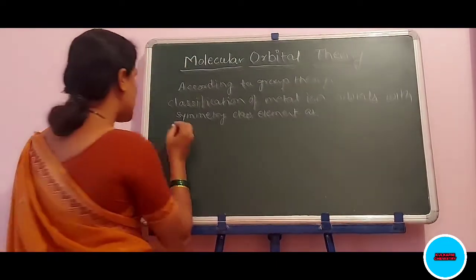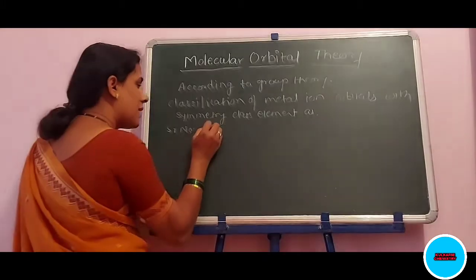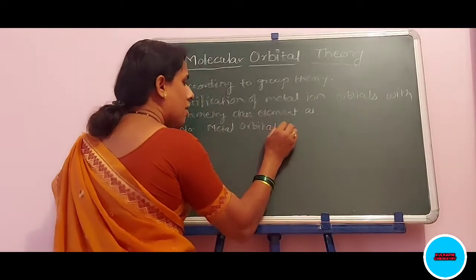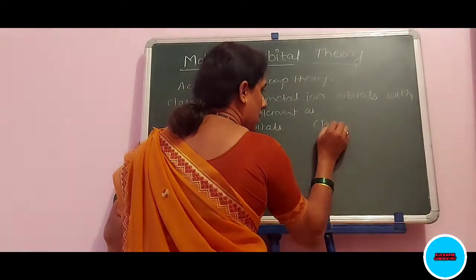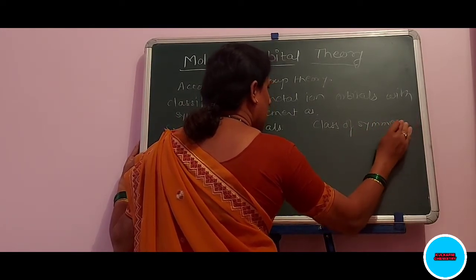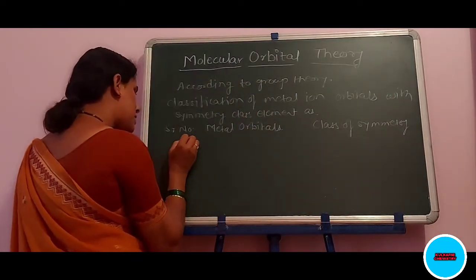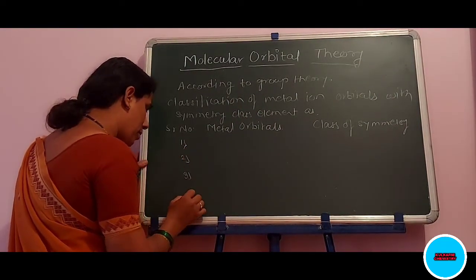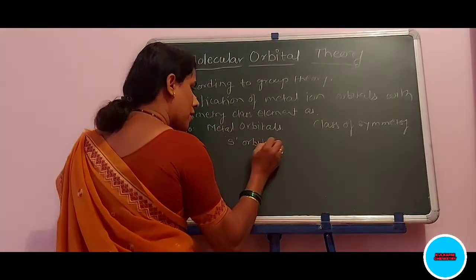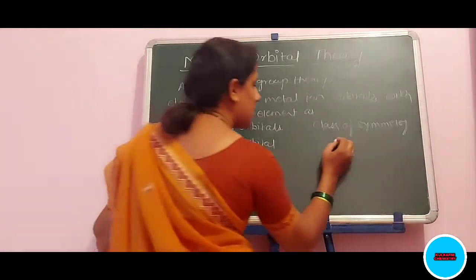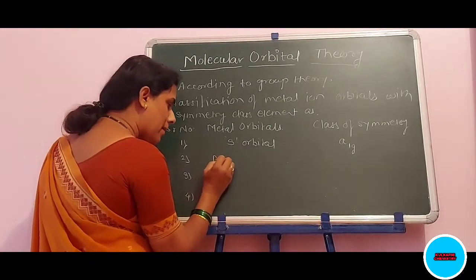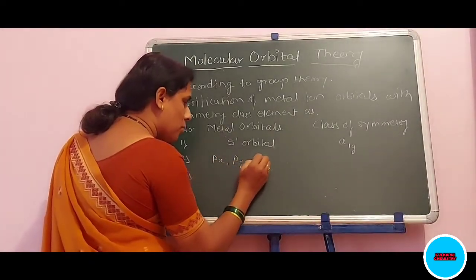Here, first is the table serial number, metal orbitals, and class of symmetry distribution. First is the s orbital. It is denoted according to group theory as a1g. Second is px, py, pz.